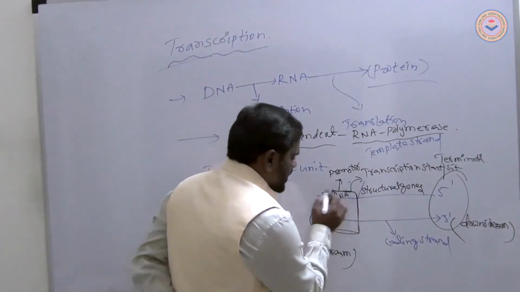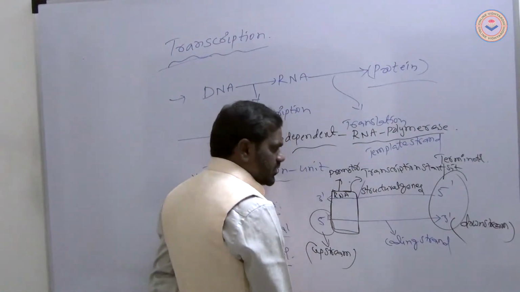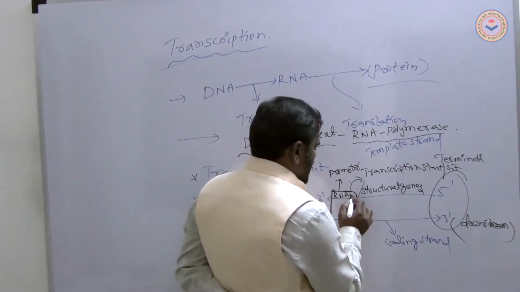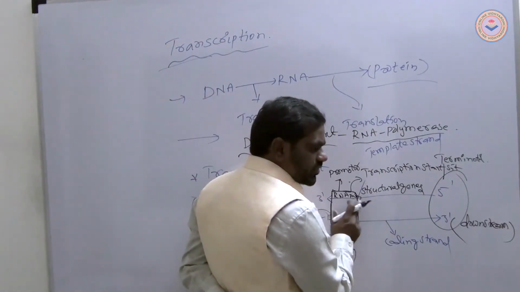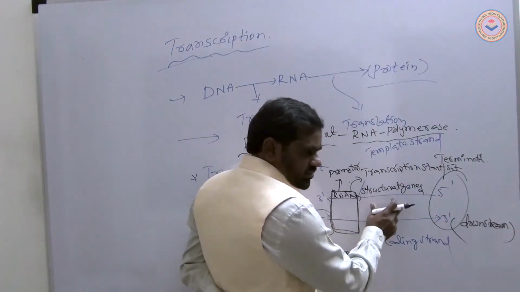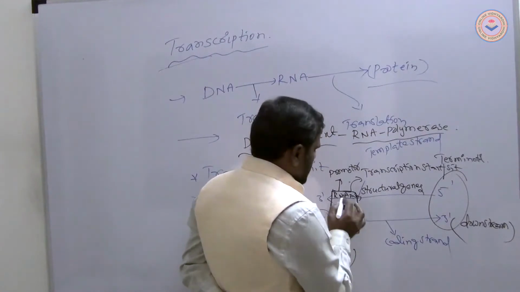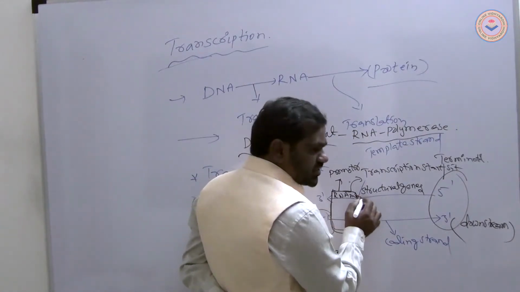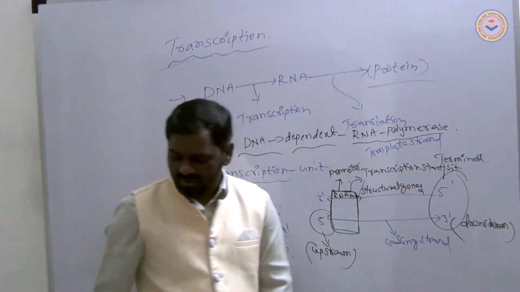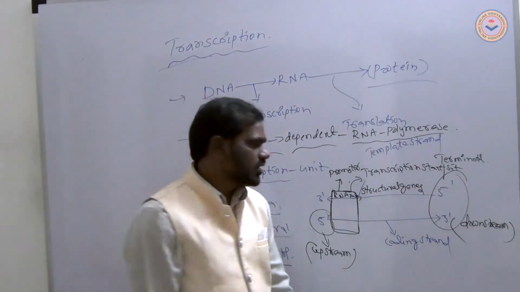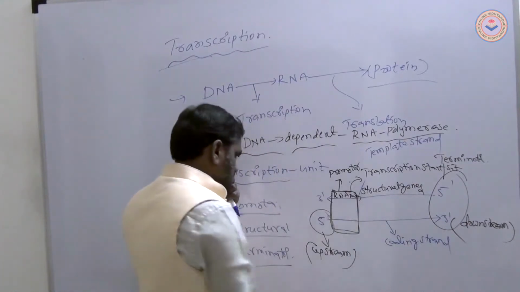In this area RNA polymerase is present. This RNA polymerase means the DNA depends on RNA polymerase. For the purpose of starting replication, RNA polymerase initially starts the replication process. These replication processes start now.